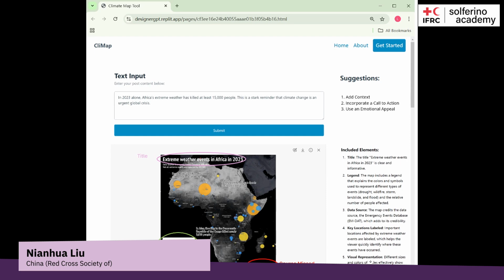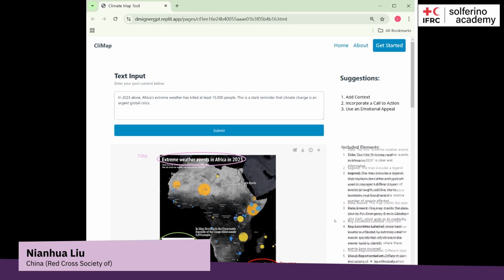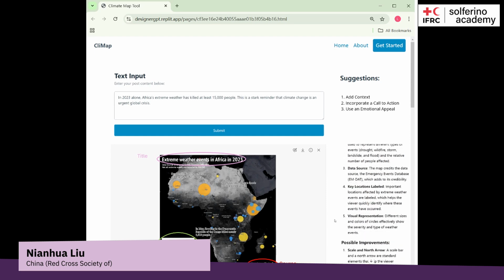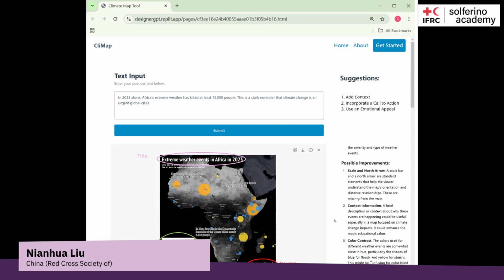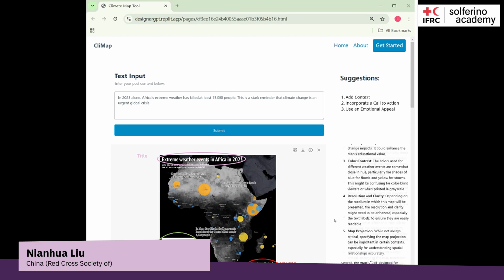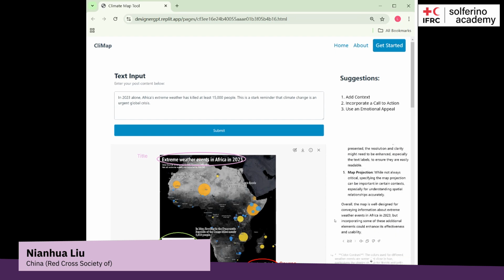The tool will analyze the map and automatically segment and classify the map elements such as the title, legend, and colors. It then provides tailored suggestions, like adjusting the size or color of certain elements to enhance visibility or coherence.